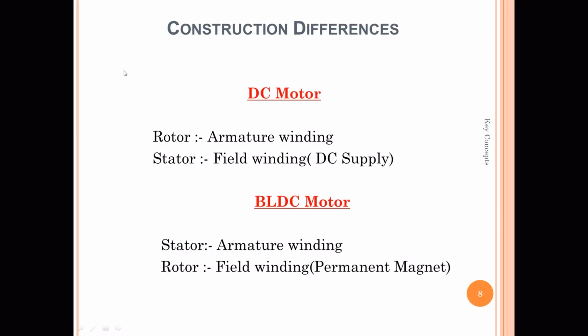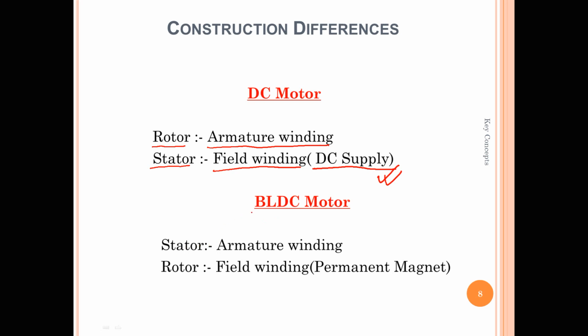What is the basic difference between the construction of these two motors? What we discussed for the DC motor is that the rotor is actually the armature, a rotary part, and we have a stator with a field winding that is energized by direct current. So we use a DC power source to maintain the polarity of N and S.